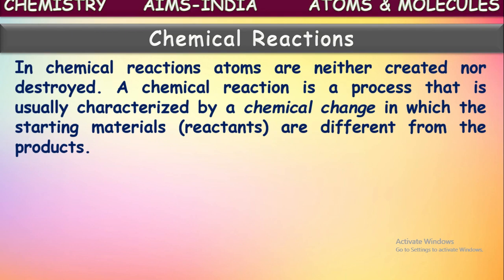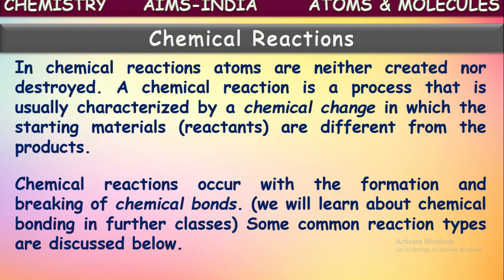But no atom is being broken in the chemical reaction, and no atom is being formed either. That is the law of conservation of mass. According to that, in a chemical reaction atoms are neither created nor destroyed, just rearranged.